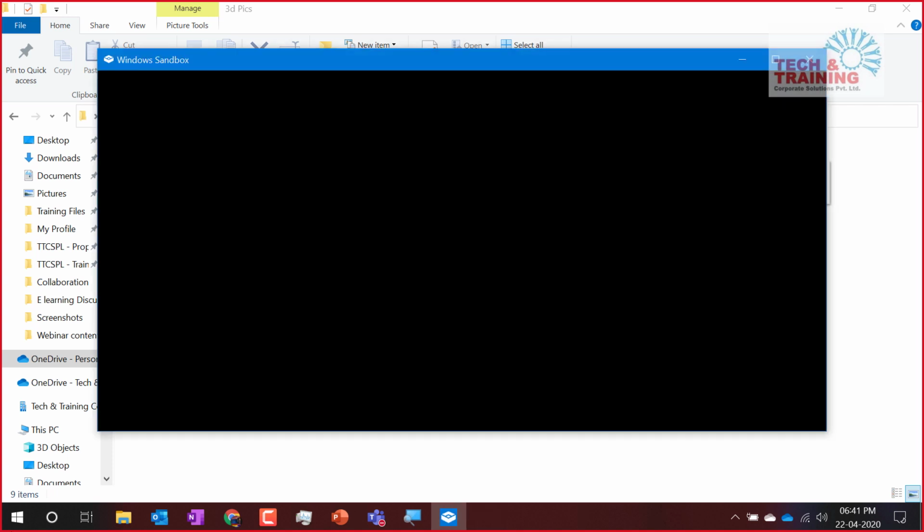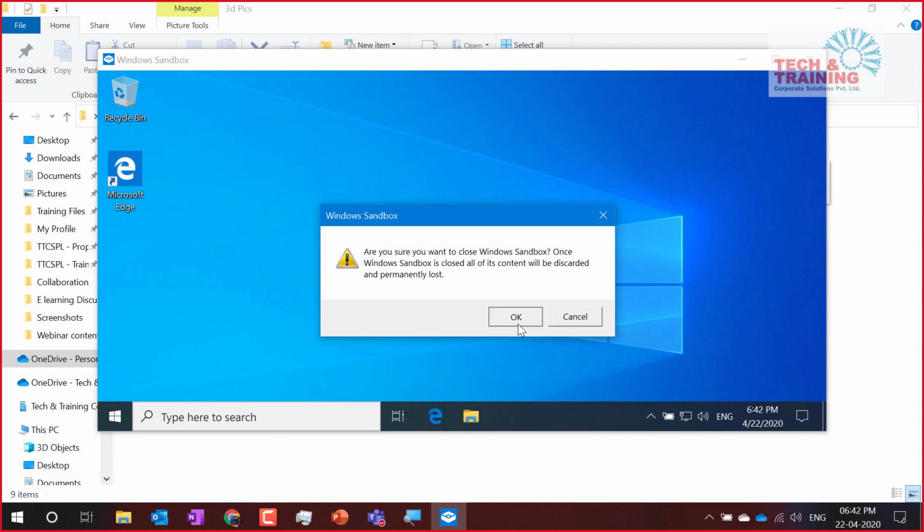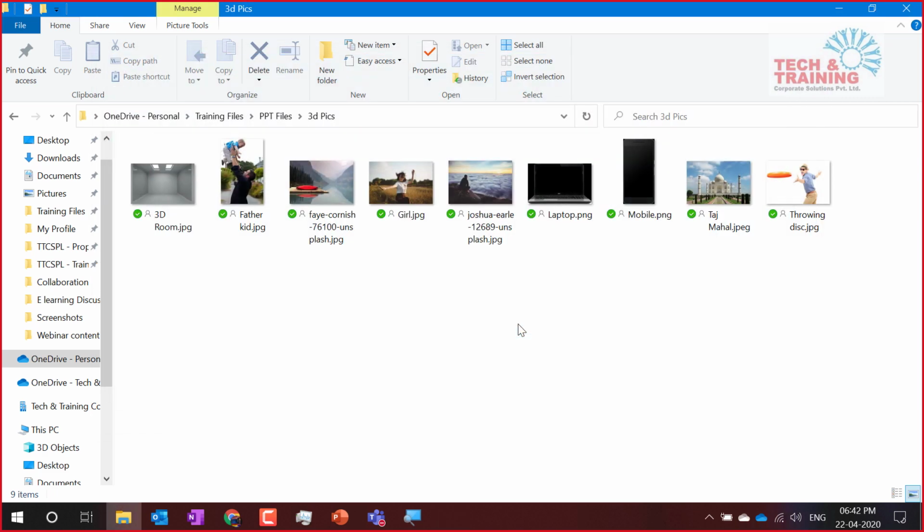Now, you will find one challenging thing. Let's say you are working with an application, and that application you installed on this sandbox. Now, when you need it and accidentally you close sandbox, you will have to install that application again, because every time you open sandbox, it will be a clean slate. So friends, this is Windows Sandbox, a very useful, very important feature that every one of us would need.